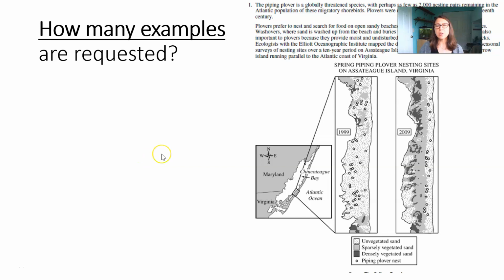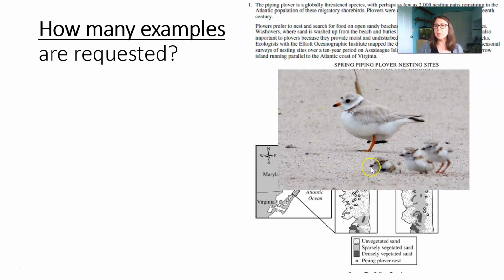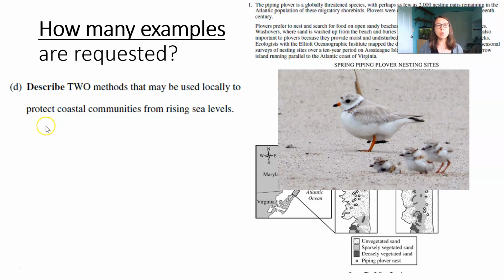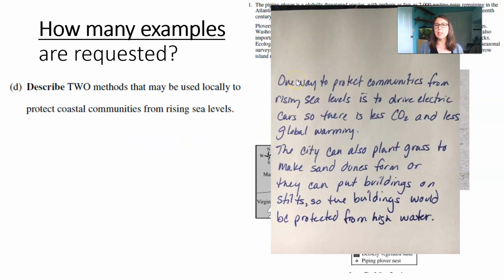All right, so let's look at an instance where a person gave too many examples and the first one wasn't correct. This comes from an FRQ last year about piping plover. These are the piping plovers, and these are birds that nest in sandy areas on Assateague Island. And the prompt asked for the person to describe 2 methods that may be used locally to protect coastal communities from rising sea levels. So here the person answers, one way to protect communities from rising sea levels is to drive electric cars so there is less CO2 and less global warming.